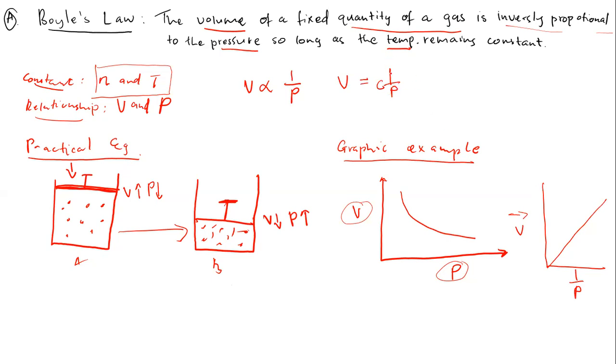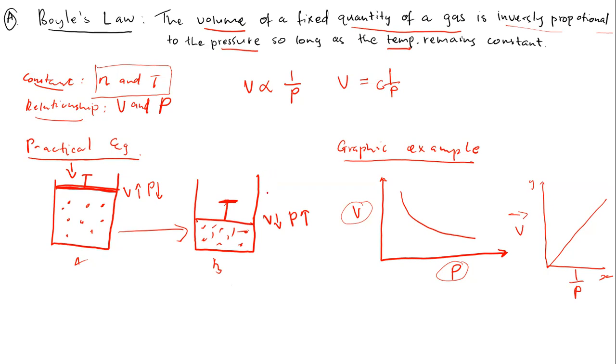And in this case, 1 over P is our variable that we are going to write on our x-axis, and V, which is volume, is the variable that we will write on our y-axis, and therefore C, the slope of this graph under Boyle's law, represents what? It represents everything constant, such as number of moles and temperature. Okay, so this is how Boyle actually explained his law. Do you all understand what I'm saying? So now this is what is happening.